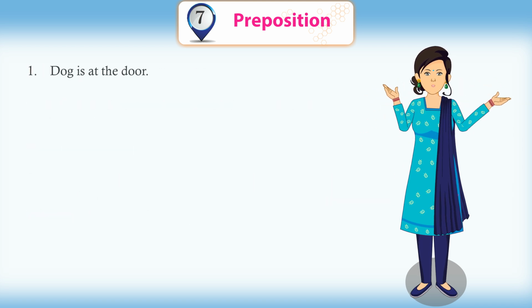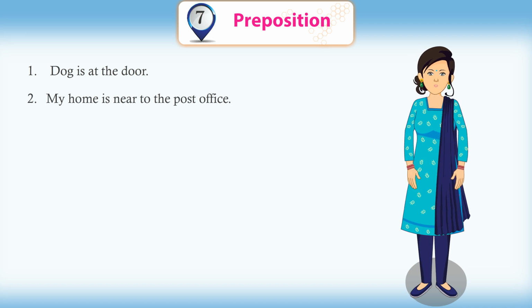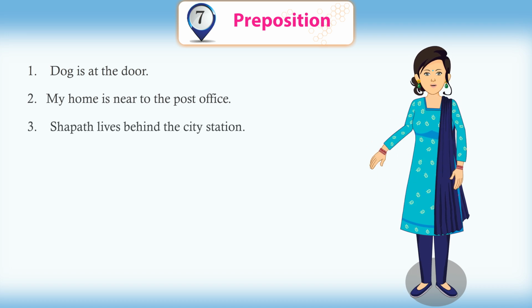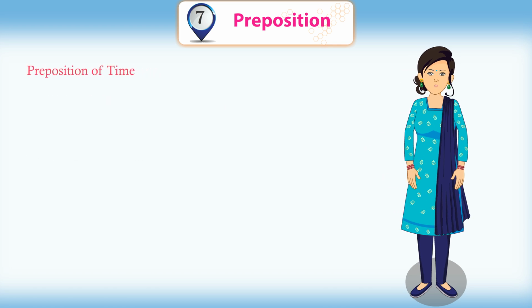For example, the dog is at the door. My home is near the post office. Shapat lives behind the city station. Didi is in the room.